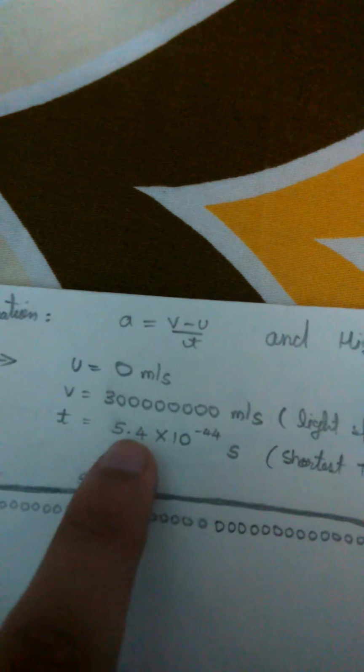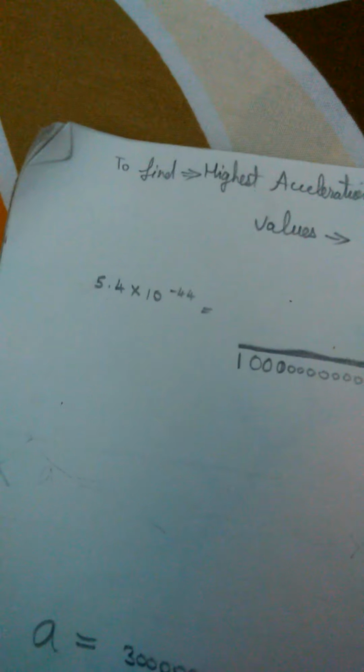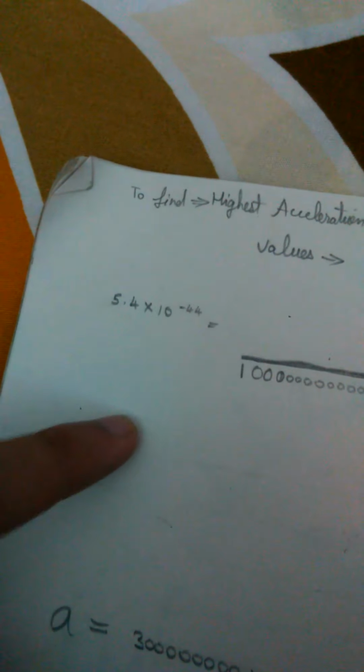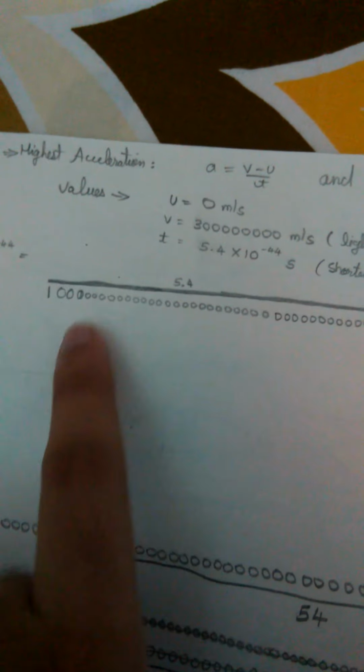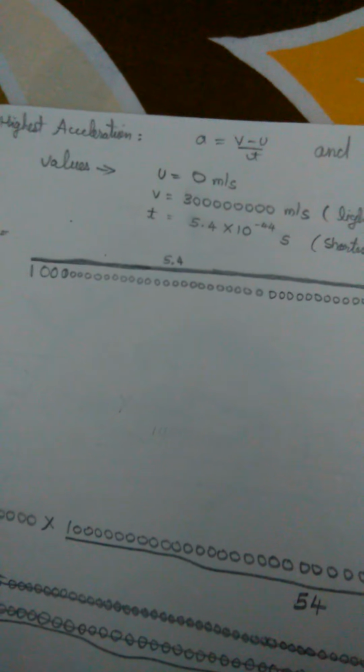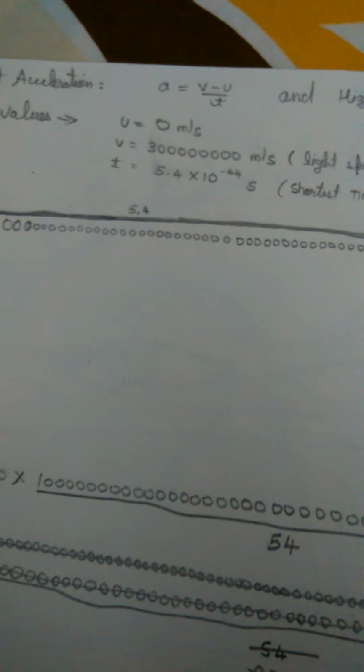So first of all we need to find what this is. We know that when it is a negative exponent, the value goes down. So here it is 5.4 divided by 10 multiplied by 10 to the power 44, that is, after the 10, 44 zeros are present. Now we are obviously going to divide that. So when we divide that, this is the value. Okay, that doesn't make any sense, I know.